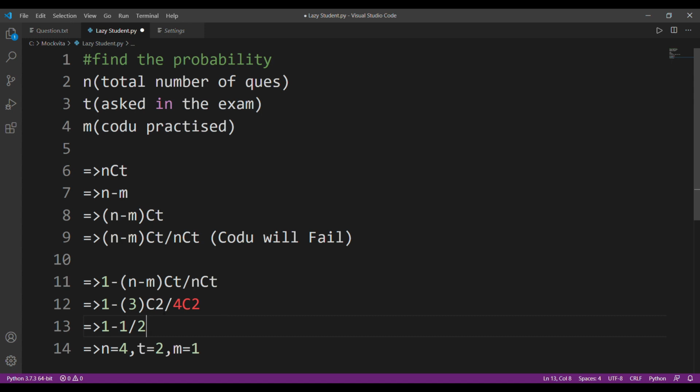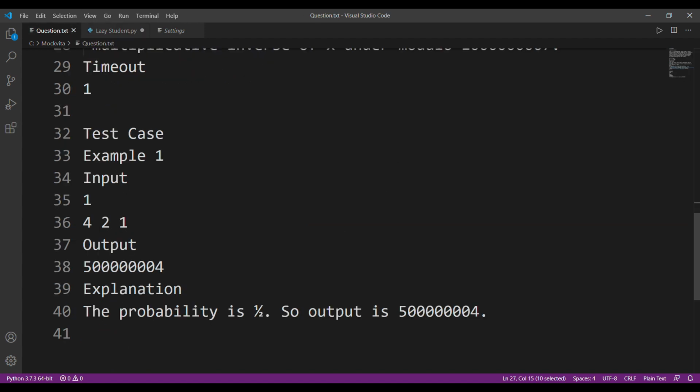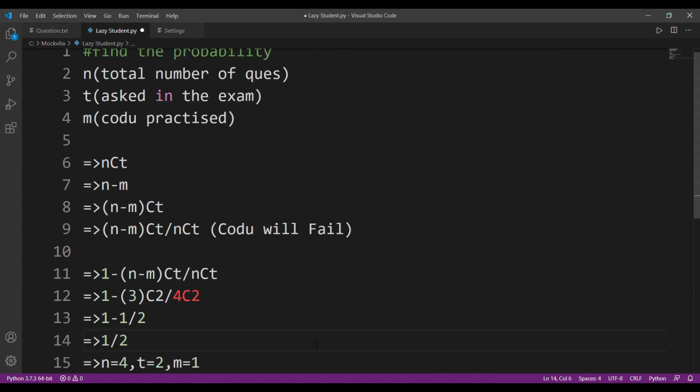because 3c2 is 3, 4c2 is 6, and if I have to find the co-prime, their GCD is 3, and if I divide them with it, I'll get 1 by 2. So 1 minus 1 by 2 is my answer, that will be 1 by 2. And if I check, yeah, the probability is half. All right, so we have solved this question.